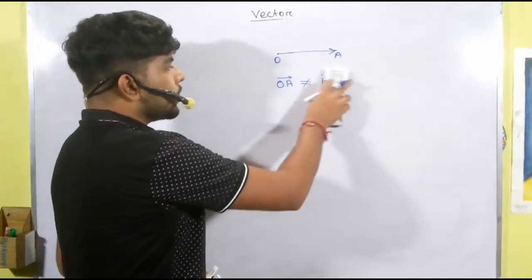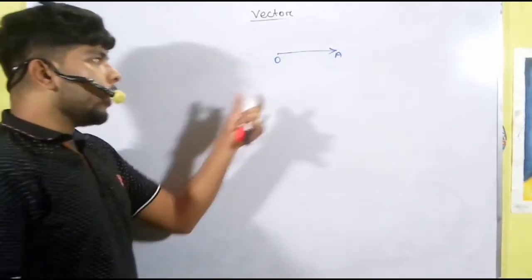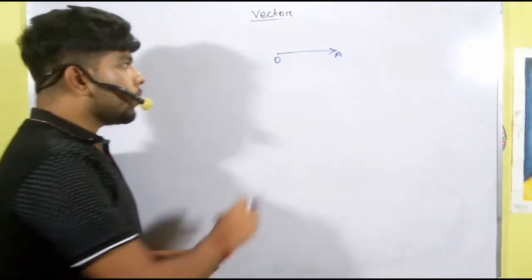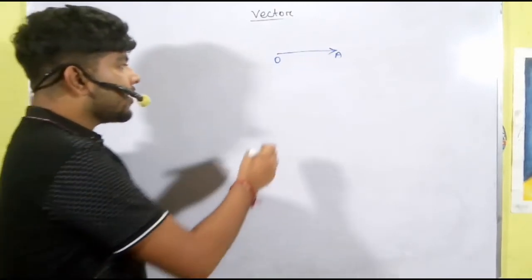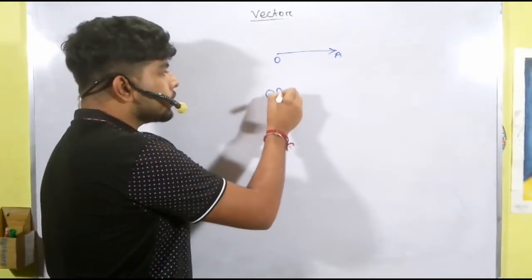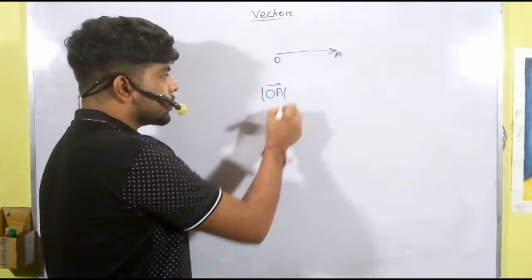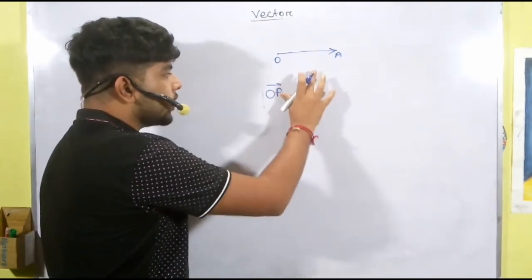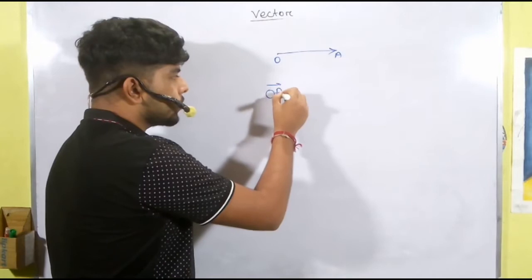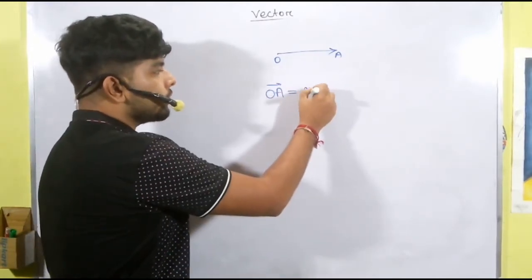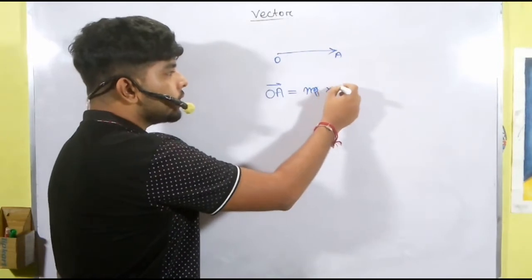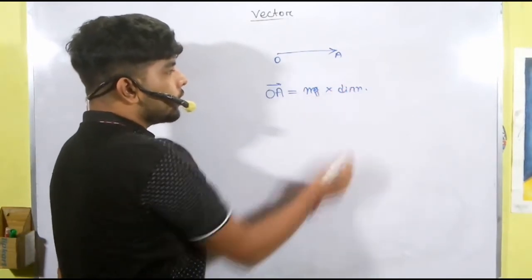So this way we are writing a vector, that means OA. On top of the OA we have to draw an arrow. And what does the OA vector actually represent? OA vector is actually nothing but some magnitude with direction, right?